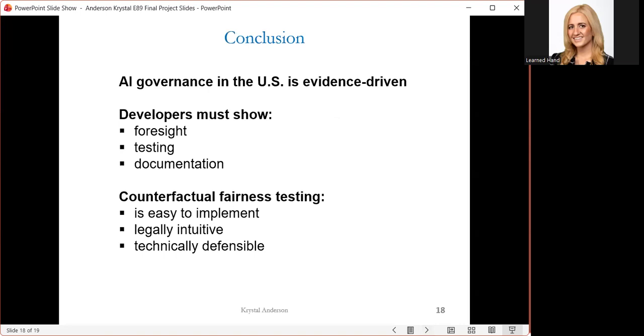So the key takeaway is in the US, AI developers are governed less by what statutes say and more by what they can demonstrate. And counterfactual fairness testing is one tool that helps turn deep learning evaluation into defensible governance evidence.